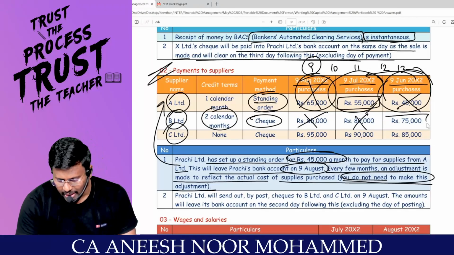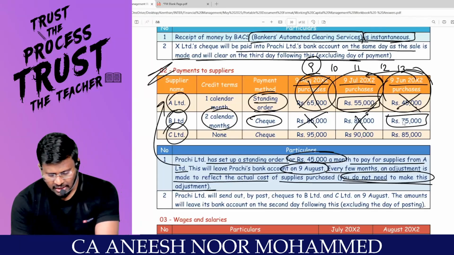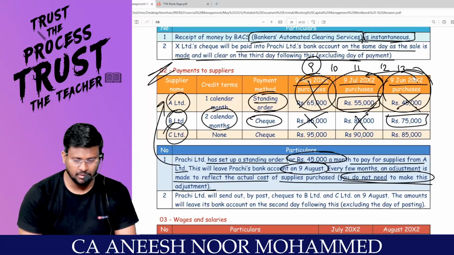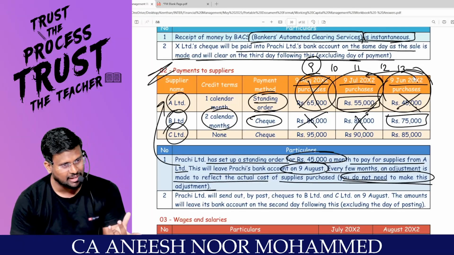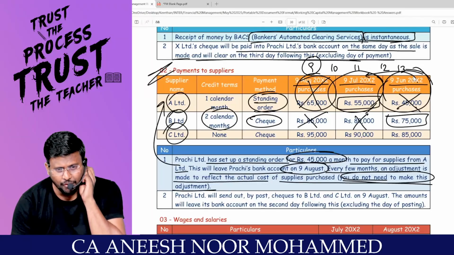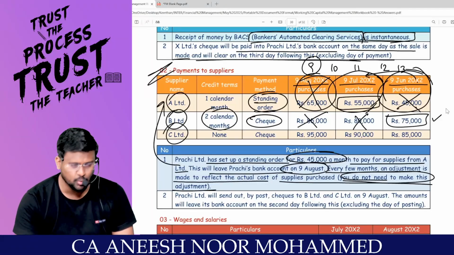Correct? Only 75 is valid. Because if I purchase on 9th June, I will make payment on 9th September. July, August. Correct? 9th of August. I am preparing cash budget for August. So this 75,000 is valid.